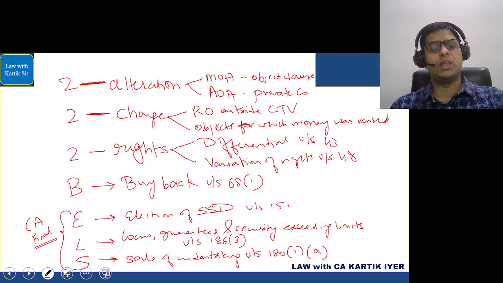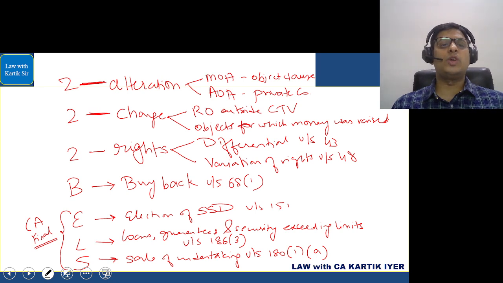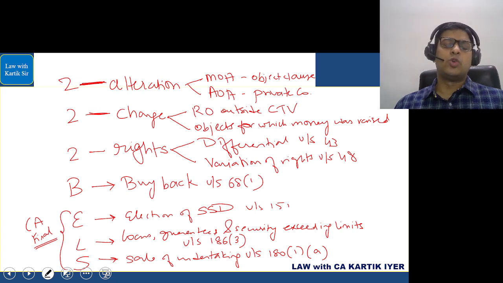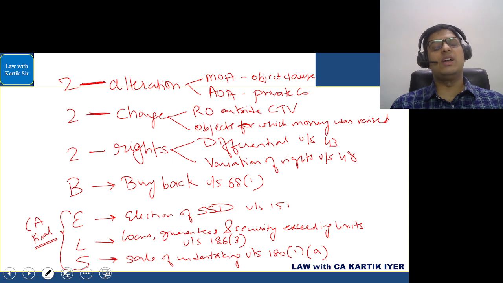Let us see this well. The matters for postal ballot that were given earlier are here, under 110. What are they? Alteration in the MOA in relation to the object clause, alteration in the AOA in relation to a private company, change in the registered office outside the city, town or village, change in the object for which the money was raised.